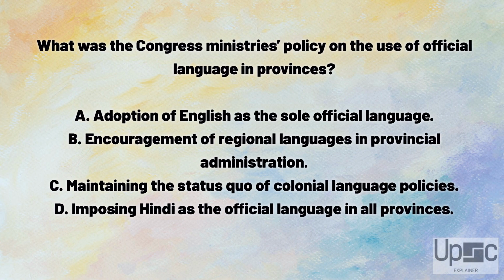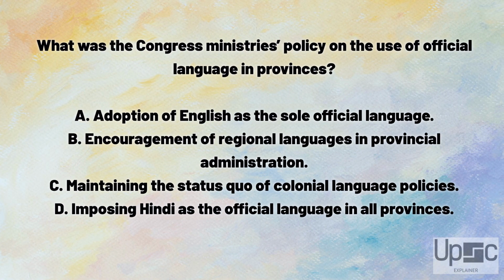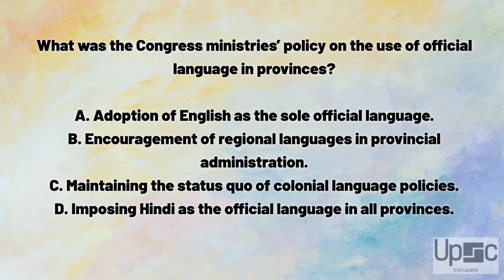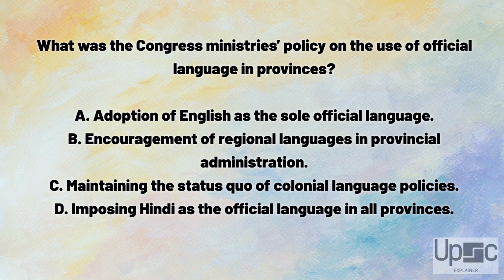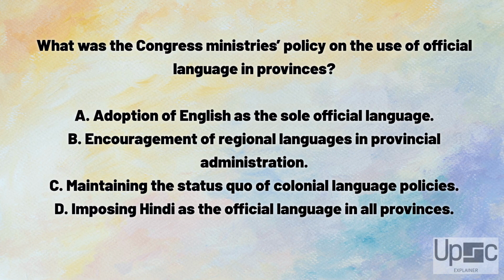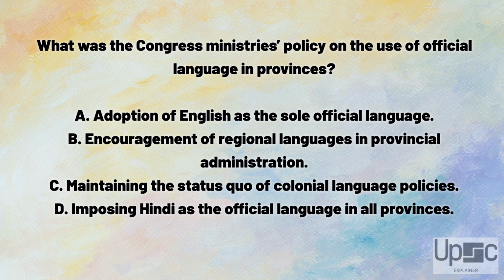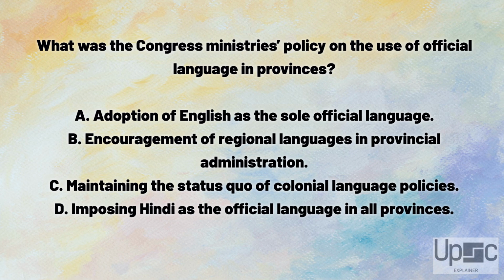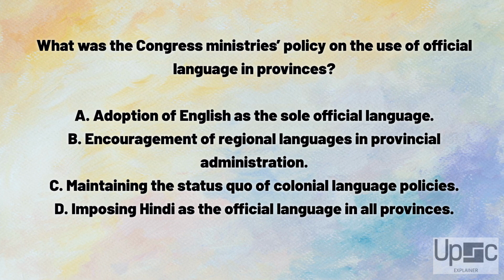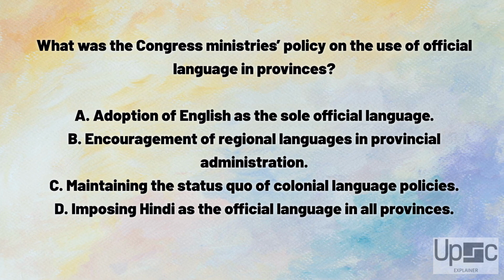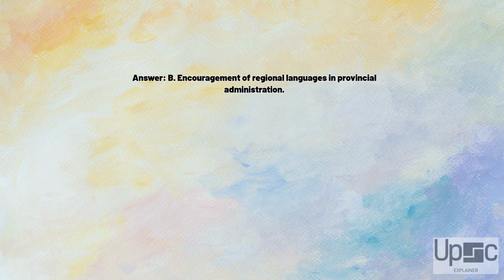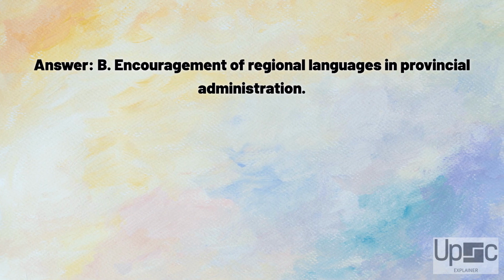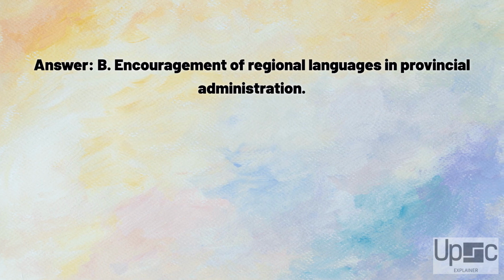What was the Congress ministry's policy on the use of official language in provinces? A. Adoption of English as the sole official language. B. Encouragement of regional languages in provincial administration. C. Maintaining the status quo of colonial language policies. D. Imposing Hindi as the official language in all provinces. Answer. B. Encouragement of regional languages in provincial administration.